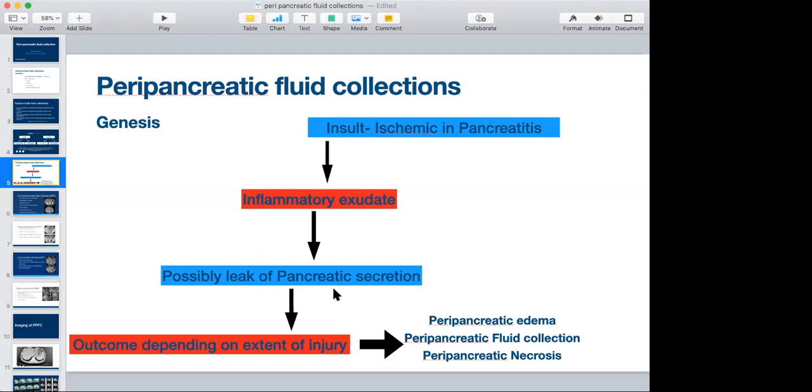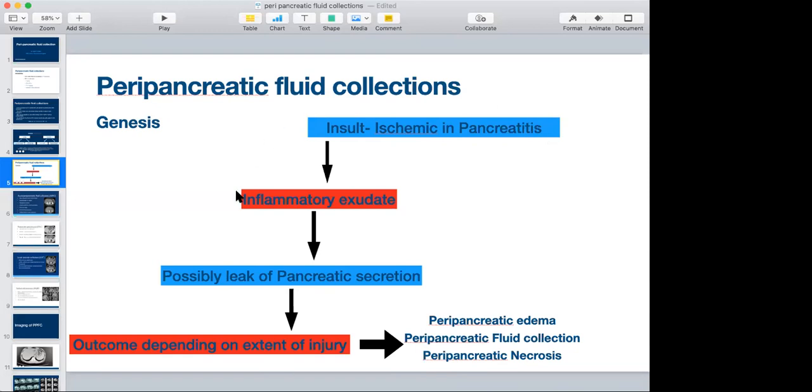Depending on the extent of injury, it can lead to peripancreatic edema, peripancreatic fluid collection, or peripancreatic necrosis. Depending on how the patient is managed during this injury, the outcome of the first 2 weeks is decided, like whether the patient will have multi-organ failure or a SIRS response.